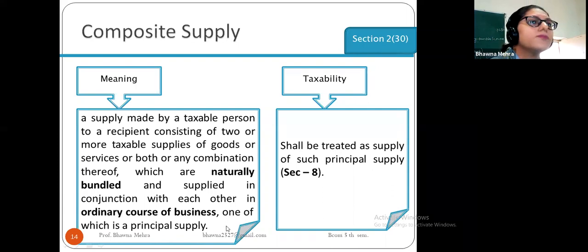In a composite supply, if a taxable person makes any supply to a recipient consisting of two or more taxable supplies of goods and services, or both, or any combination thereof, which are naturally bundled and supplied in conjunction with each other in the ordinary course of the business, it shall be treated as supply of such principal supply under Section 8. So a composite supply shall be treated as that principal supply under Section 8.